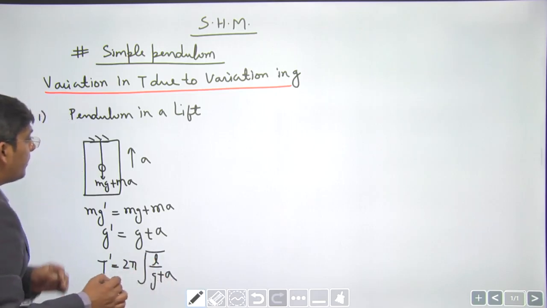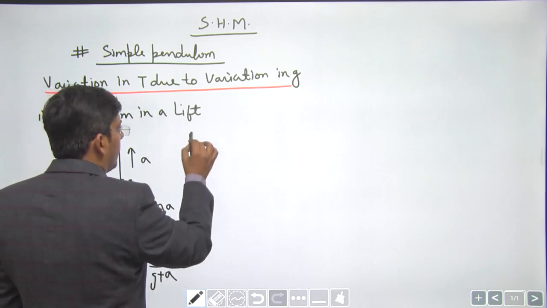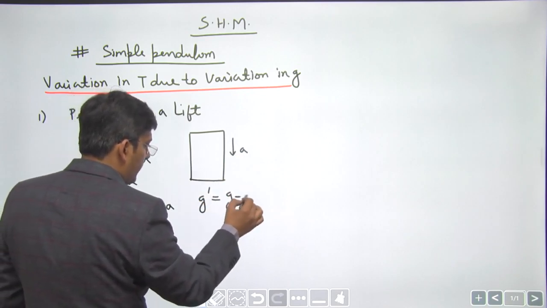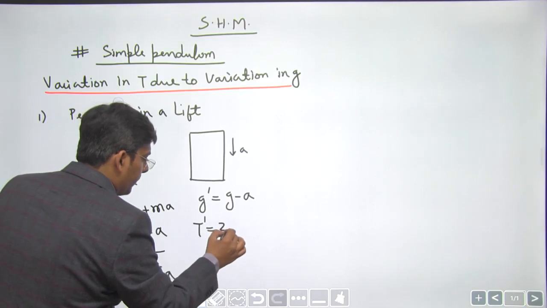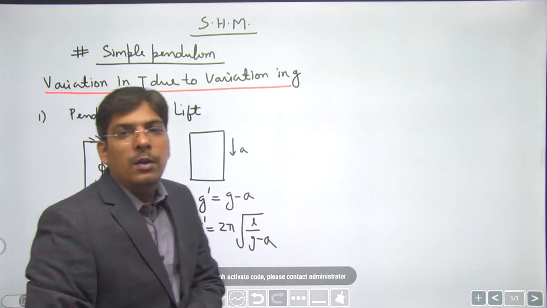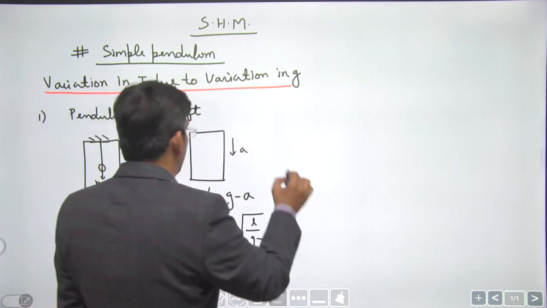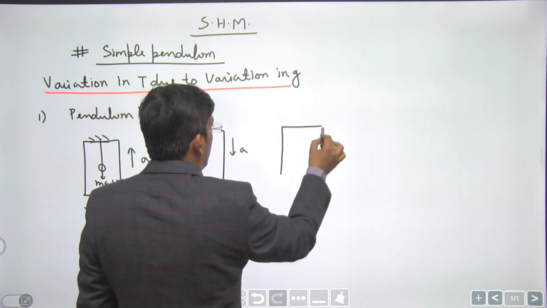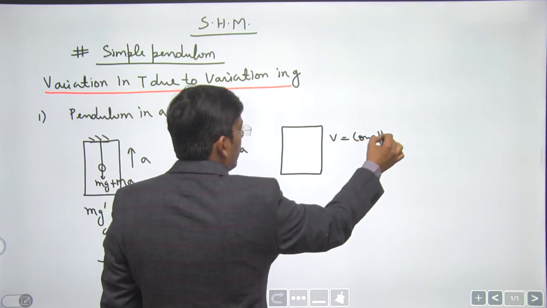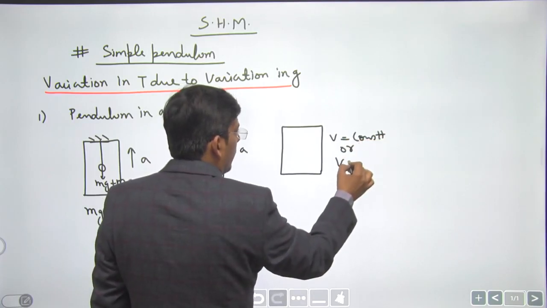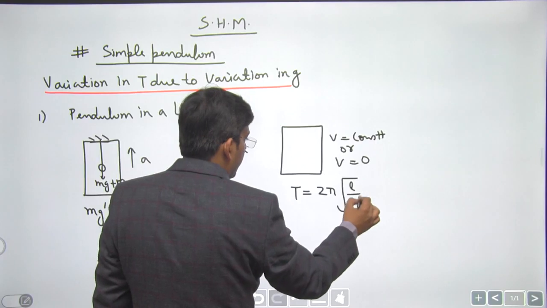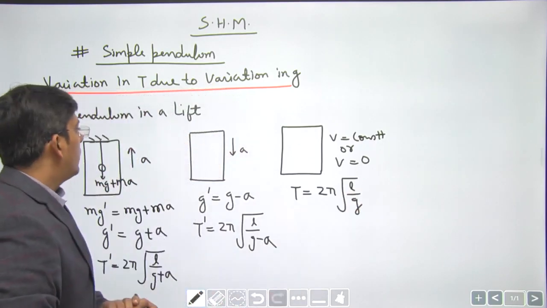The next case may be the lift moving downwards with the same acceleration. In that case we expect the value of g dash to be g minus a and time period to be 2 pi root L by g minus a. If the lift is moving up or down with constant velocity, or if the lift is at rest, in that case you are going to get the same time period. Either the velocity is constant or velocity is 0, you will get the value of g to be the same. 2 pi root L by g will be the time period. Okay, dear students, this was the pendulum in a lift.